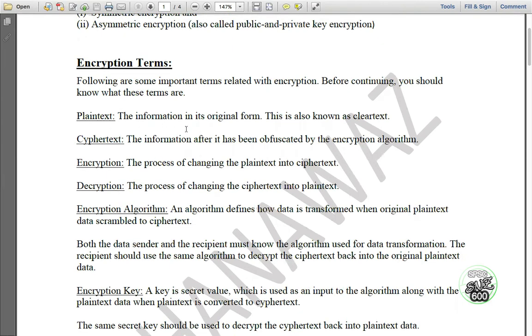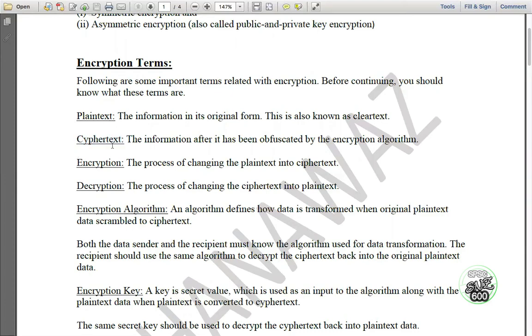Plain text: the information in its original form. This is also known as clear text. Actually, the real information, whatever you type, whatever you have to send, when it is in normal form, is called plain text or clear text. This message is clear and plain, so anyone can understand it. Now ciphertext: the information after it has been obfuscated by the encryption algorithm. When you have encrypted your message, the new message, in unreadable form, is called ciphertext.